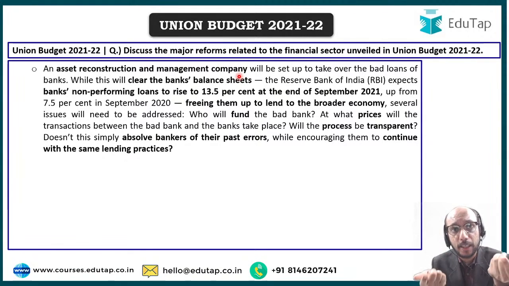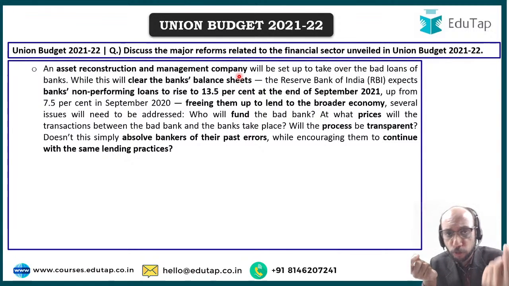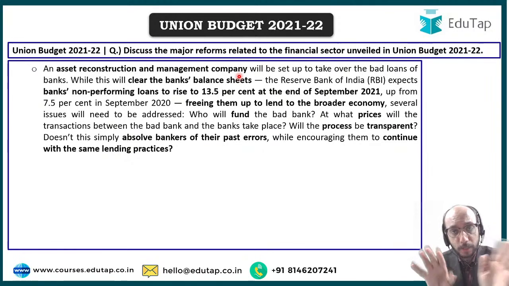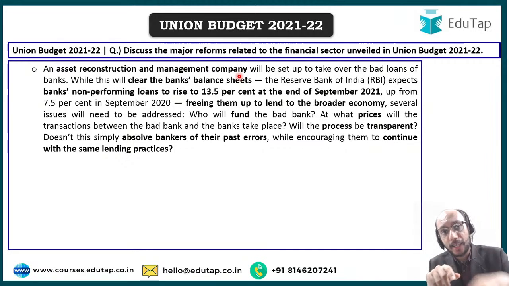Who is going to decide the price at which the bad bank should buy this non-performing asset from, let us say, you? Who's going to decide that? Will the process be transparent, right? What happens if you have made an error? Let us say that you had made an error in giving the loan, you had made an error in estimating the creditworthiness of the borrower, right?